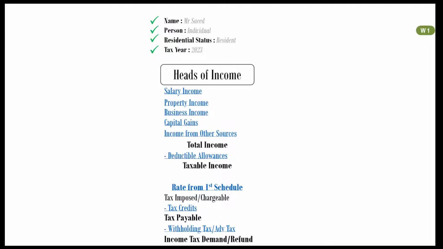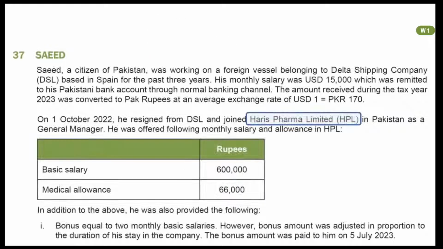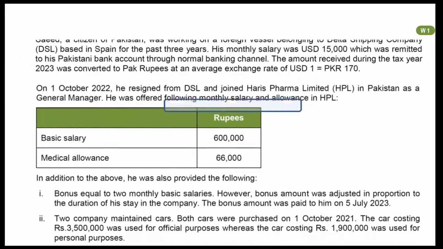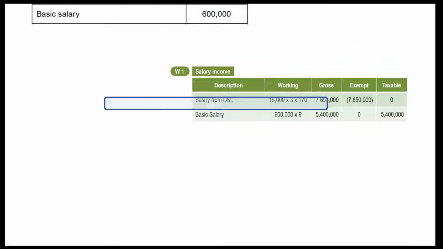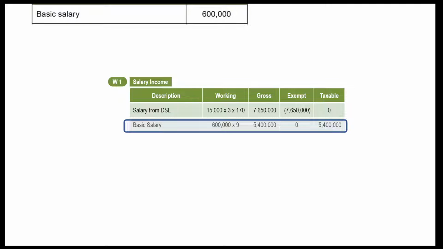His next job is with HPL. The question provides some details of monthly salary and allowances. His job has started from October 1st and our tax year ends on June 30th. This is a period of 9 months, therefore, we will multiply monthly figures with 9. First information is about basic salary of Rs 600,000 per month. Mention it in your working. Rs 5.4 million will be included in taxable income.